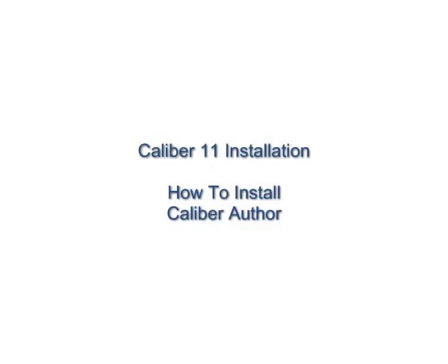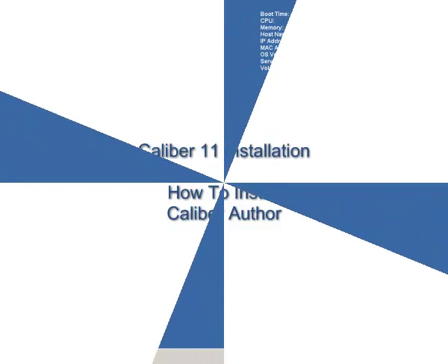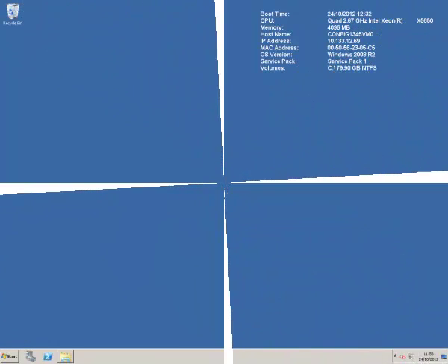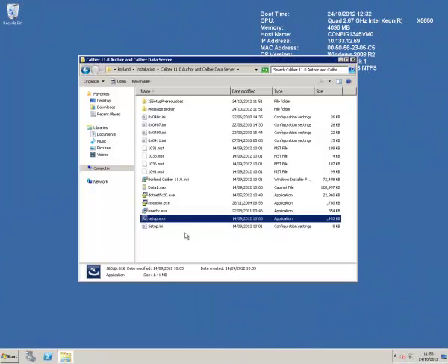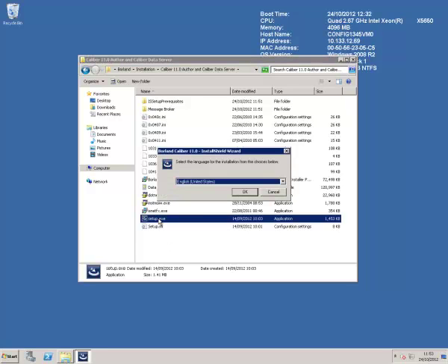In this video we will show how to install the Calibre Author. Please run the setup executable. This is found in the Calibre installation folder. Select OK to continue with the default language option.